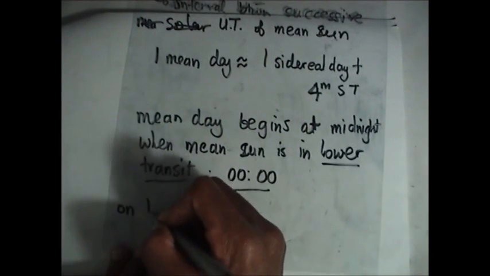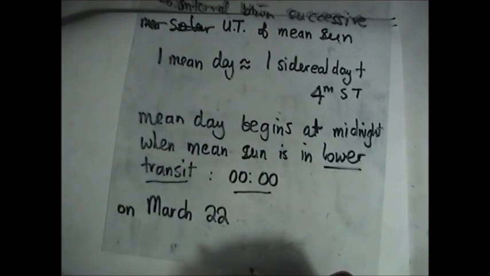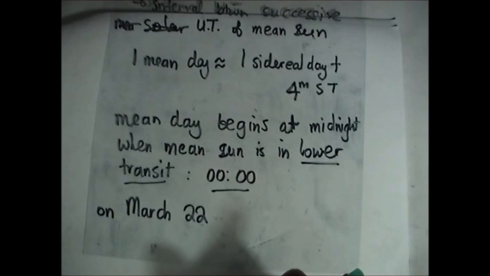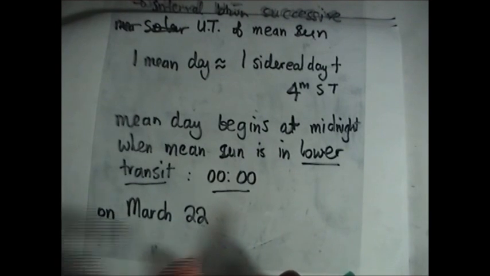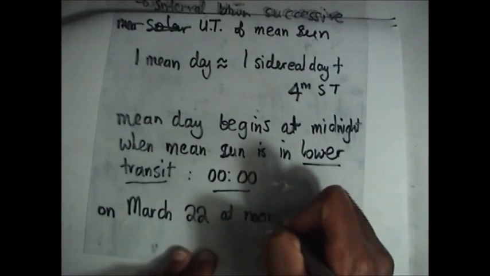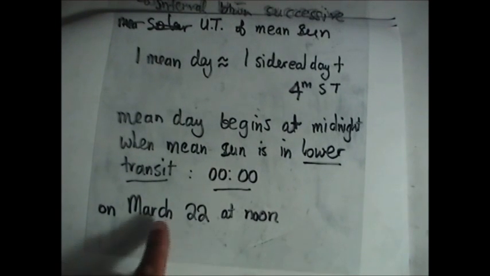So on March 22, the real sun will be at V, isn't it? On March 22, the real sun will be at V. So we are choosing our mean sun to coincide with the real sun at this time. So on March 22 at noon, where we are saying what? Our mean sun is at V.